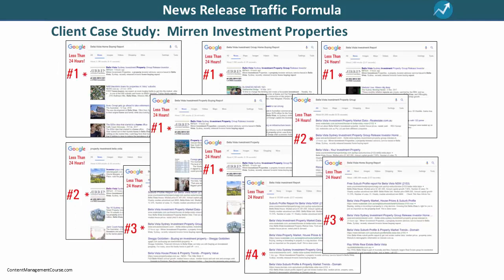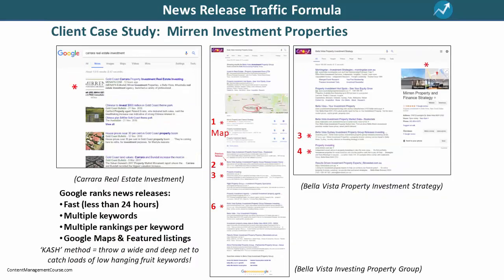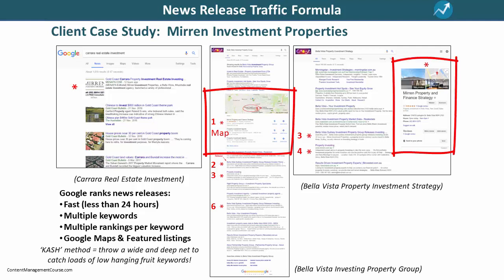Here are the results that Miran Investment Properties got after sending out their news release. In less than 24 hours, they were showing up all over the place in Google search listings. You can see here the cumulative effect of publishing news releases on a regular basis. You not only get to rank fast, you can also start taking over multiple listing spots for multiple keywords, and give your site a boost in places like Google Maps and featured sections.